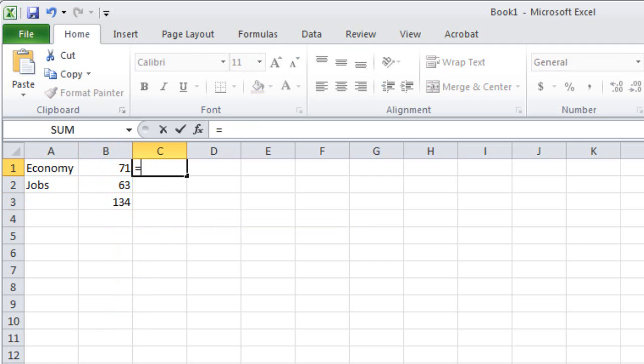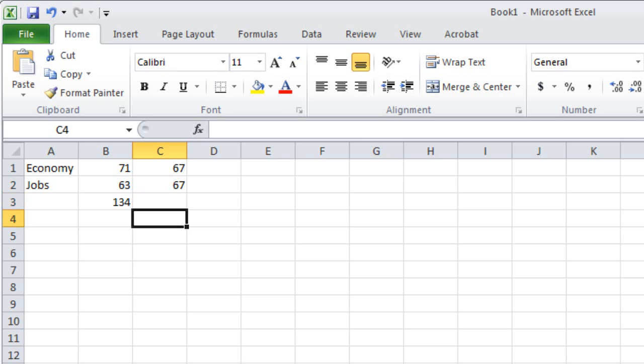So I can just write a formula that takes 134 and divides it by 2. And we can do the same thing here for cell C2, 134 divided by 2. So now we have the total number of mentions of each term, economy and jobs, that we would expect to see if the president intended to mention them with exactly equal frequency.